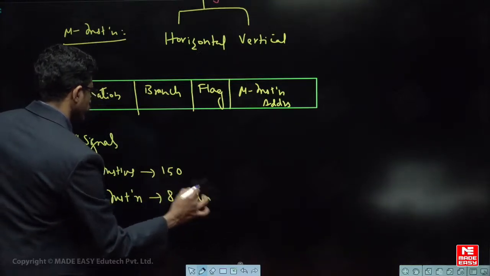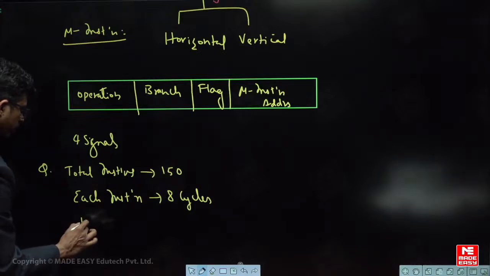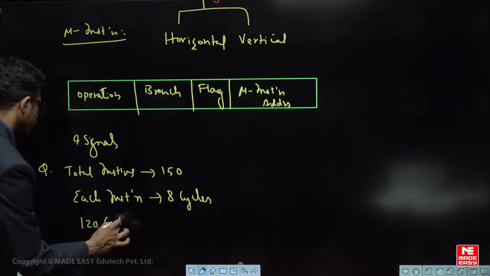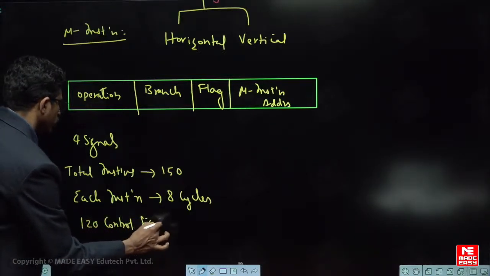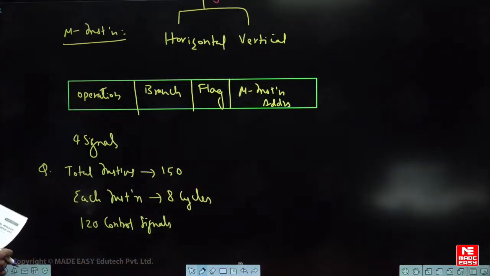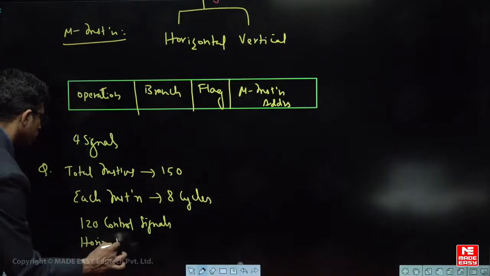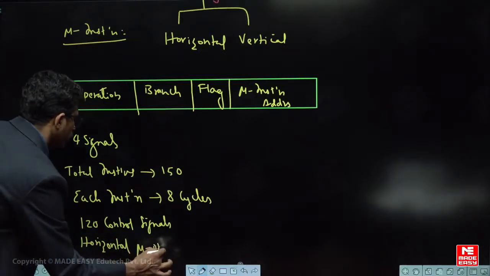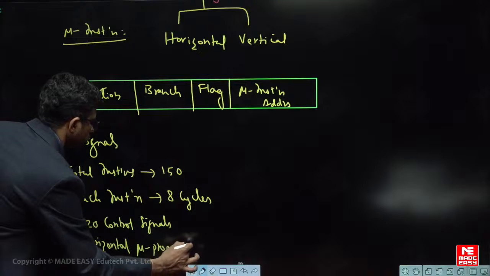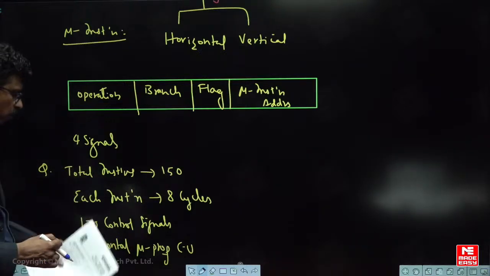Let us assume 8 cycles are required, and let us say 120 control signals are there, and it is following horizontal microprogrammed control unit. So now the question is, what is the minimum size of the control word and control address register?